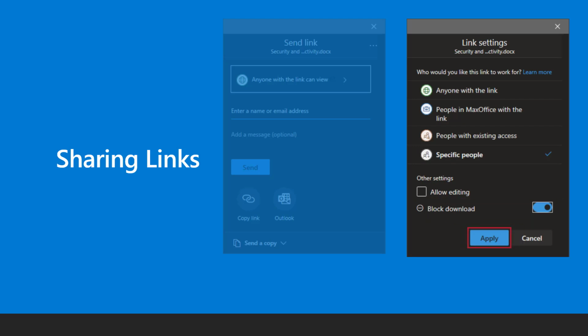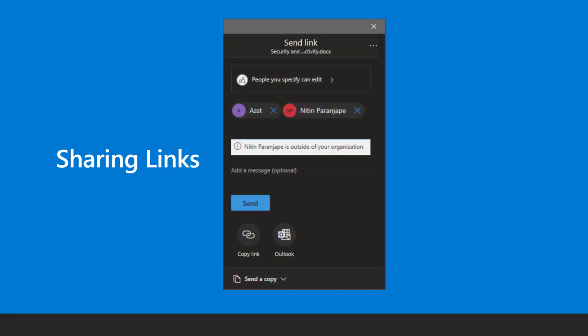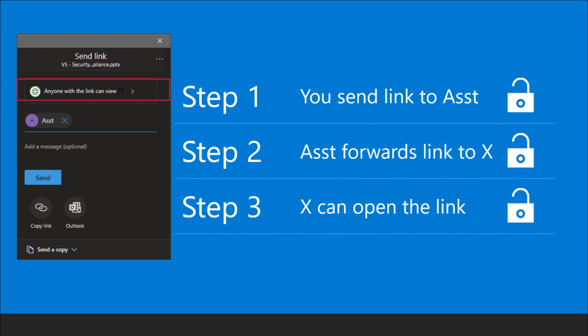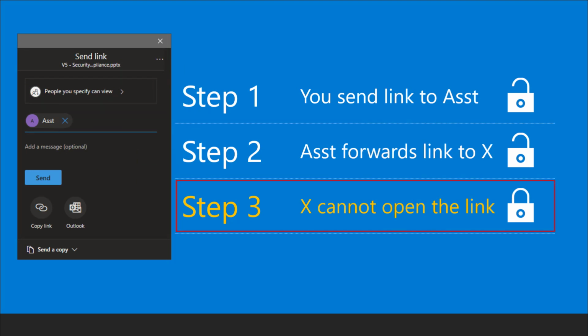Click the Apply button and then specify the email IDs of your recipients. You can include external participants as well, like your customers, dealers, or distributors. Anonymous links can be forwarded to other people. But if you have sent a link to specific email IDs, even if they forward that link, it's not going to work for others. That is why sending a link is safer than sending an attachment.